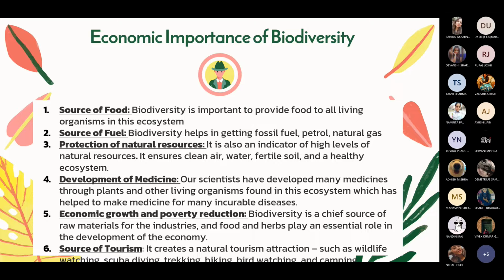Rich biodiversity is vital for economic growth and poverty reduction. Biodiversity is a chief source of raw materials for the industries, and food and herbs play an essential role in economic development. Sources of tourism. Biodiversity plays an essential role in the development of tourism. It creates natural tourism attractions such as wildlife watching, scuba diving, trekking, hiking, bird watching, and camping. Next slide.